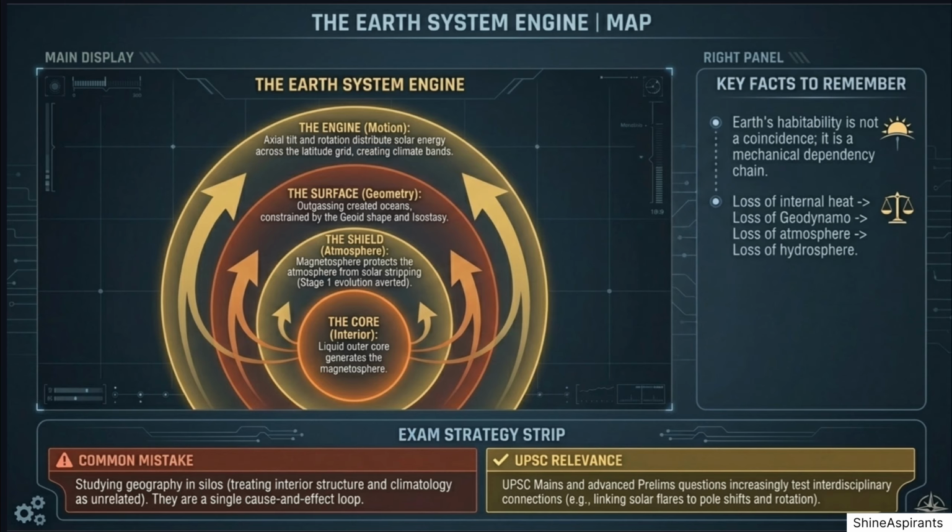And finally, remember that Earth functions as one interconnected system. The core generates the magnetic field, the atmosphere protects life, the surface supports ecosystems, and Earth's rotation and revolution distribute solar energy. Together, these components make our planet habitable and create the climate patterns we experience every day.